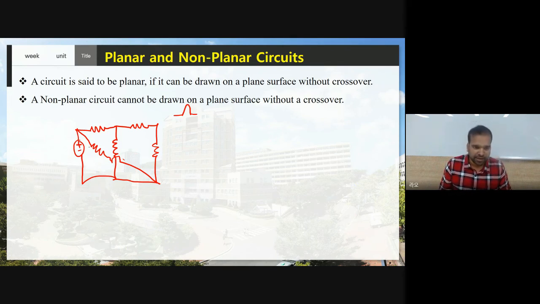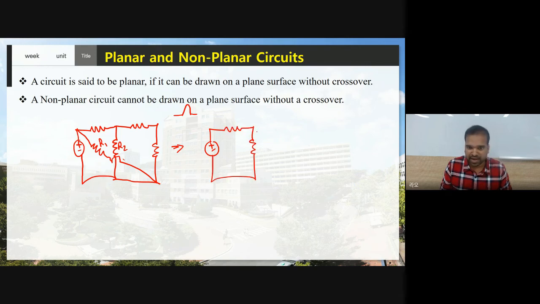Now see, suppose you consider this is R1 and R2, you may feel that R1 and R2 have a crossover. Therefore, this is a non-planar circuit, but that is a wrong statement. Now the same circuit I also can draw like this, right?